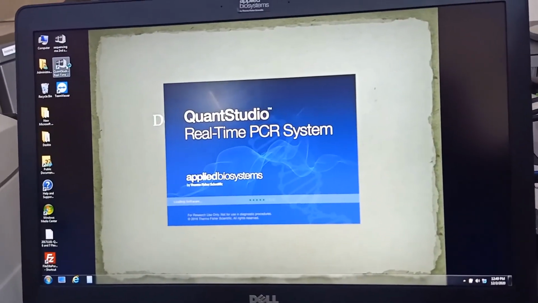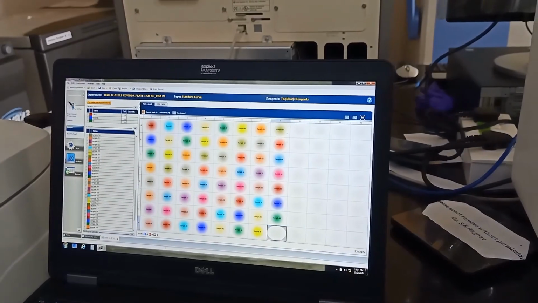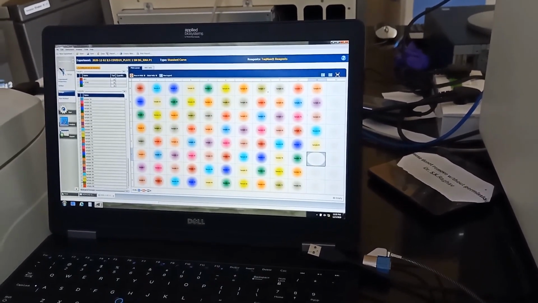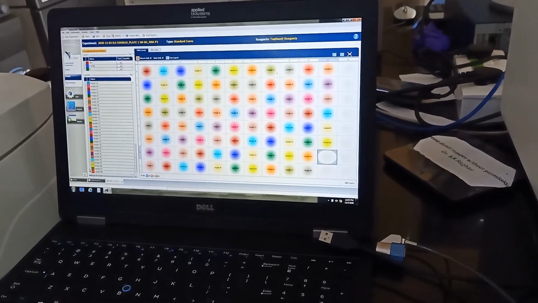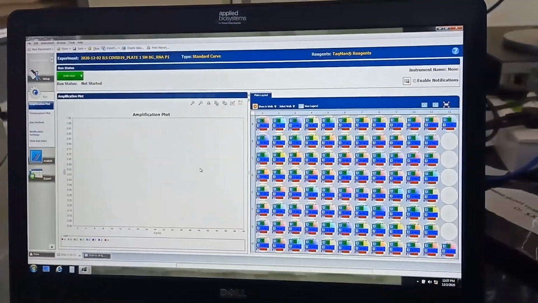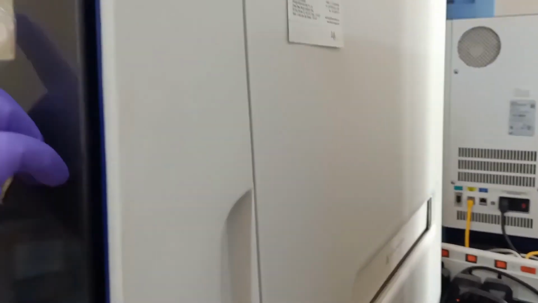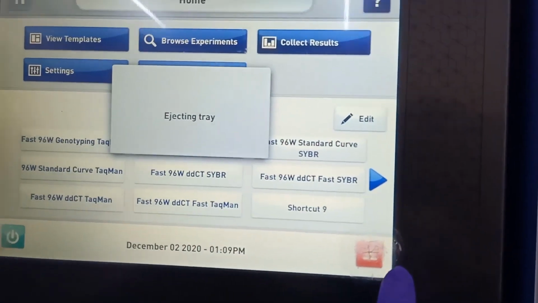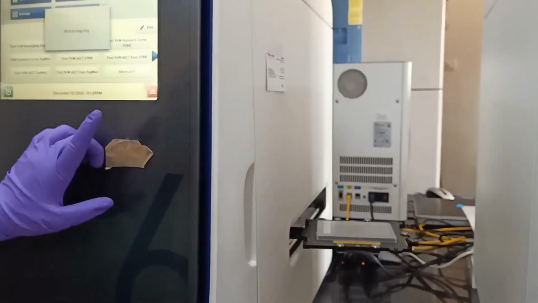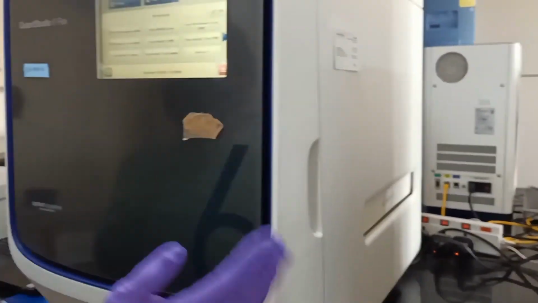This is an RT-PCR instrument which is attached to a software where we provide all the necessary patient information and PCR cycling conditions. The prepared PCR plate is now inserted into the RT-PCR machine, which will now record the data for subsequent analysis.